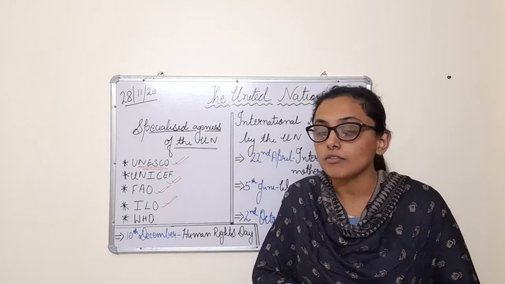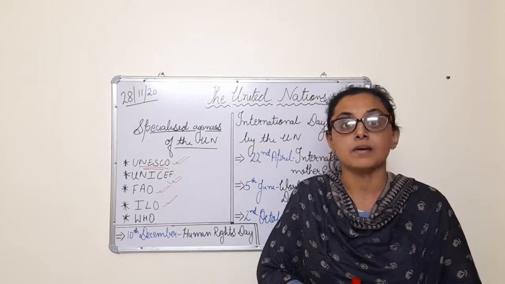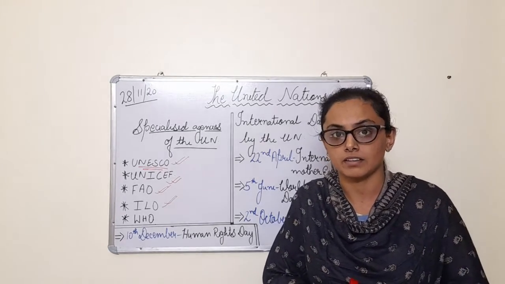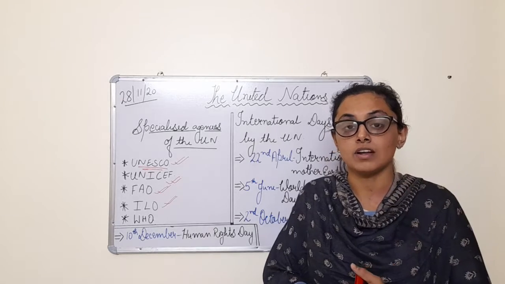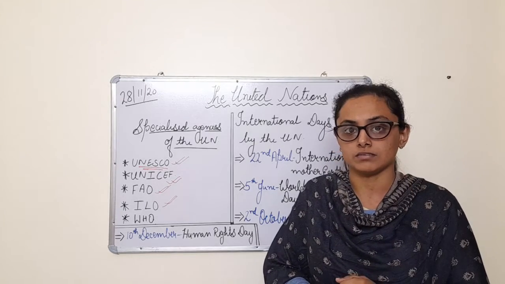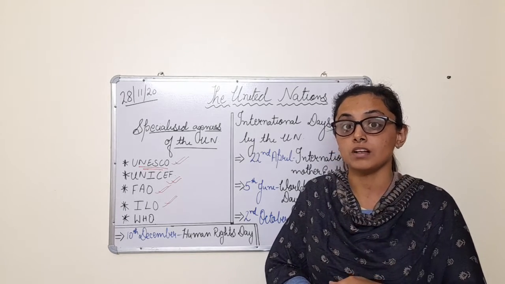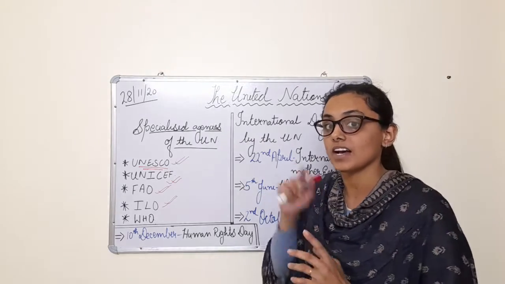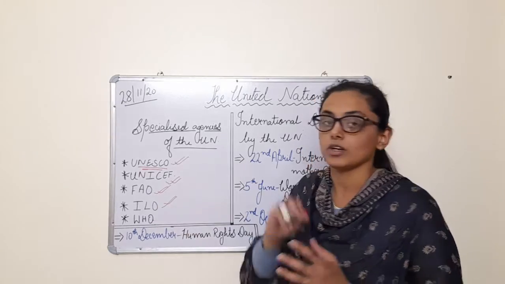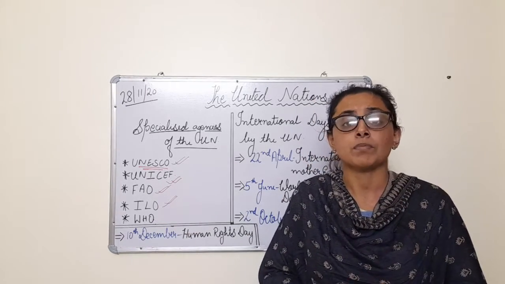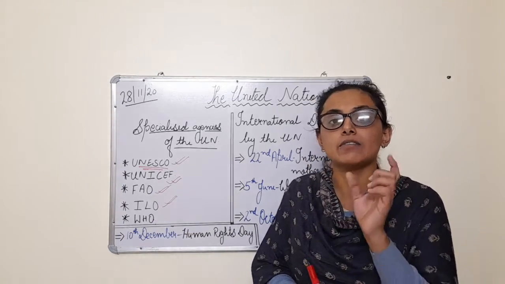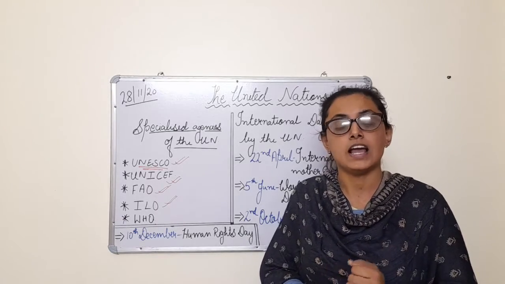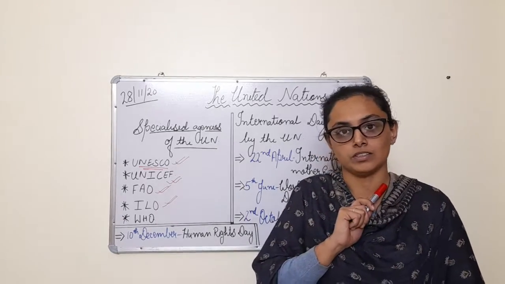Suppose you might have heard in the news that a vaccine is being prepared, vaccine trial is going on. Then who is the one who is responsible, or who has to be informed about the vaccine? It is the WHO. Why? Because if any vaccine comes, it will circulate all throughout the world.